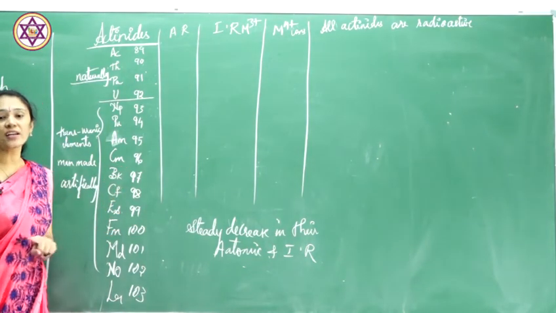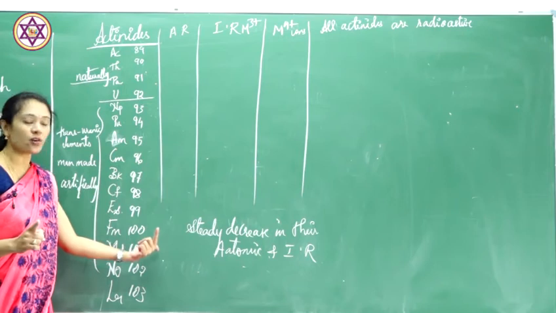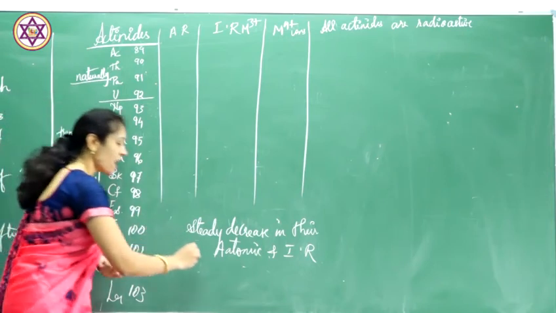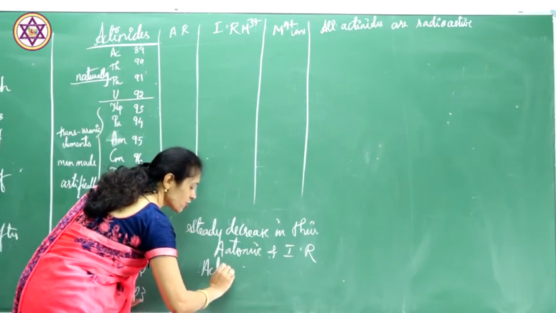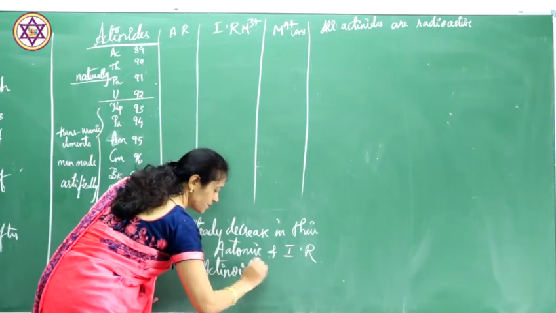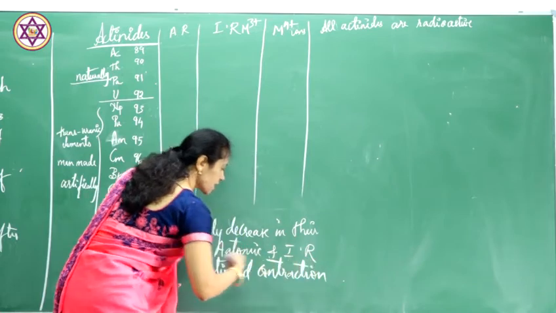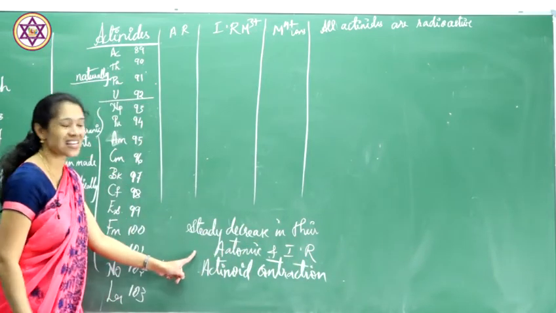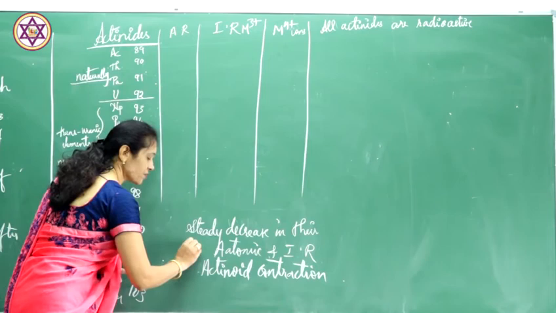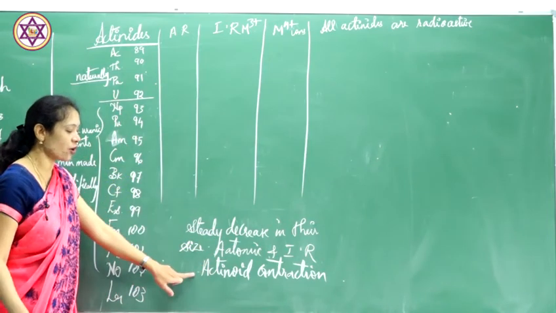As there is lanthanide contraction in lanthanoids, here also actinoid contraction takes place. Due to actinoid contraction, there is a steady decrease in the size of the atomic and ionic radii.